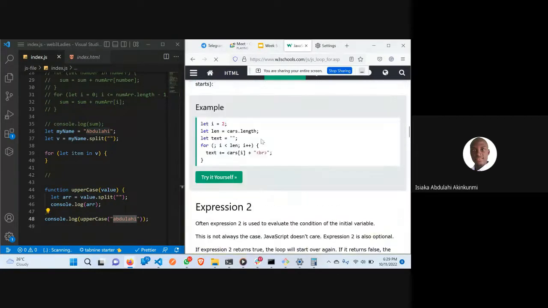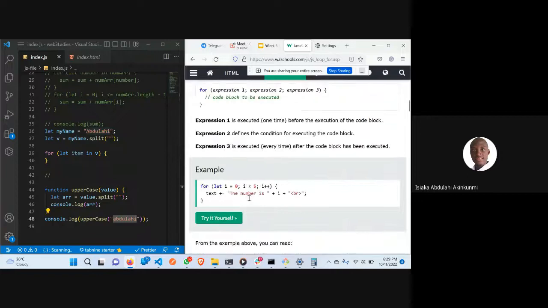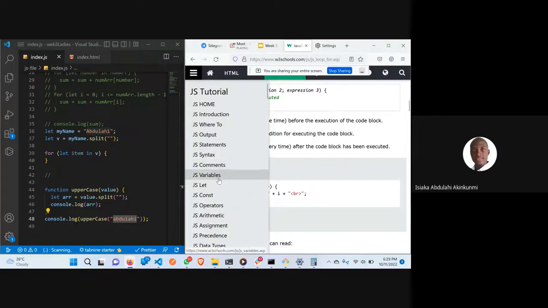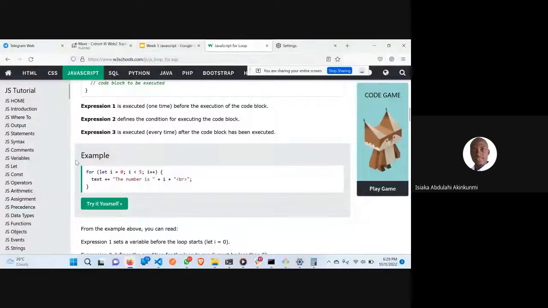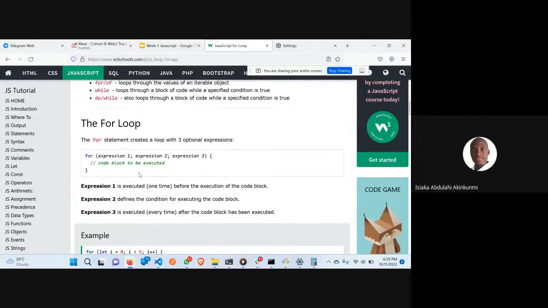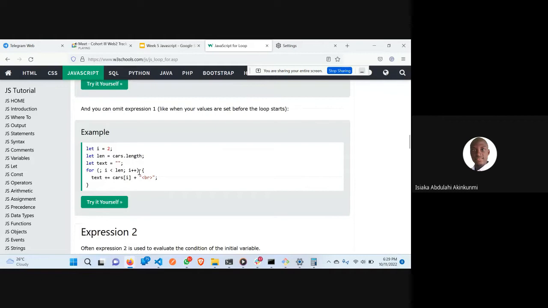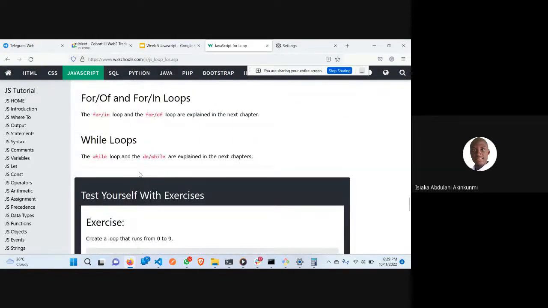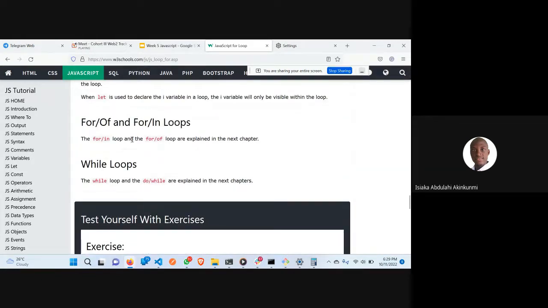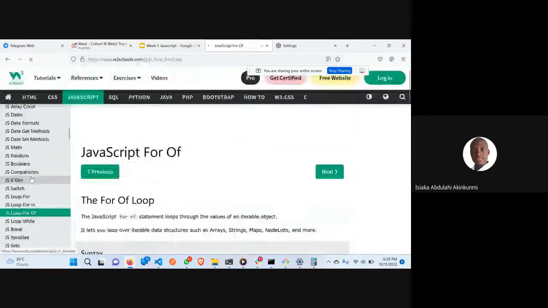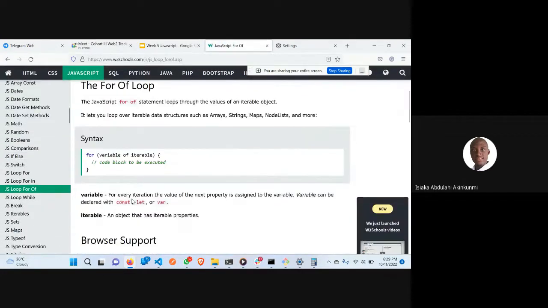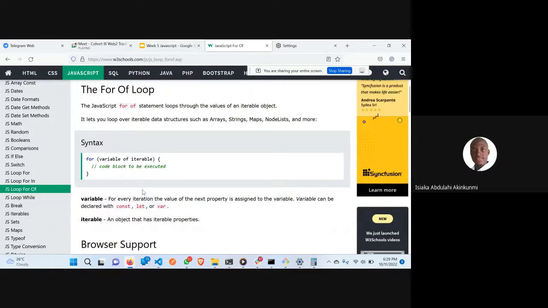It's not the same thing. Let me maximize this so I can see. For in and for of, I explained in the next chapter. Now for of, it's almost the same thing.